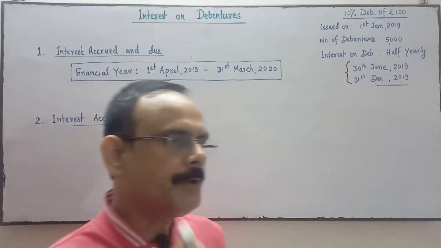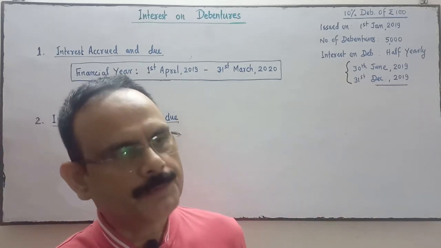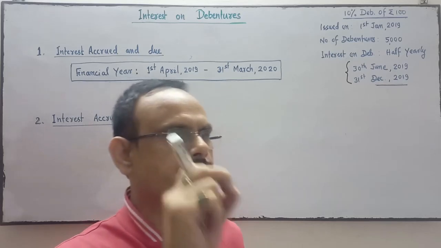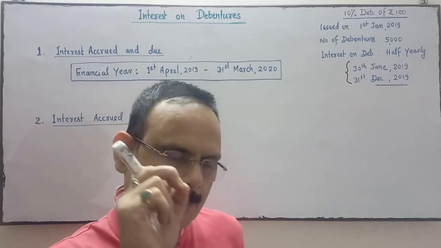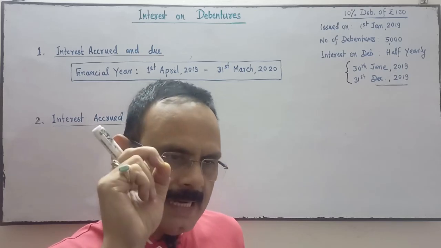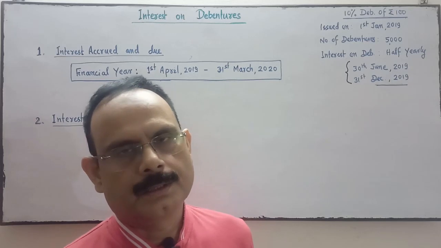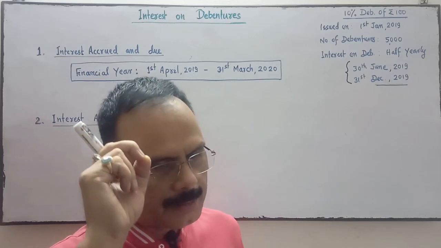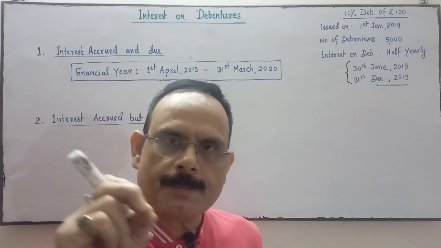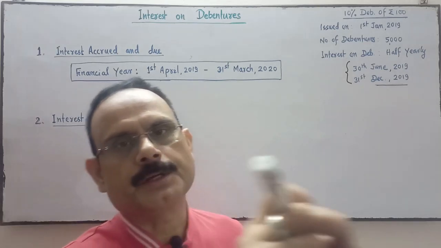Now, whenever the company pays the interest to the debenture holder, before payment of the gross amount, the company deducts the tax, and that tax will be deposited by the company in the government treasury on behalf of the debenture holder.